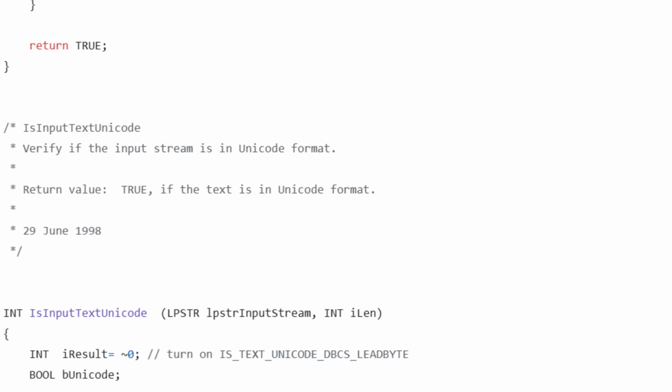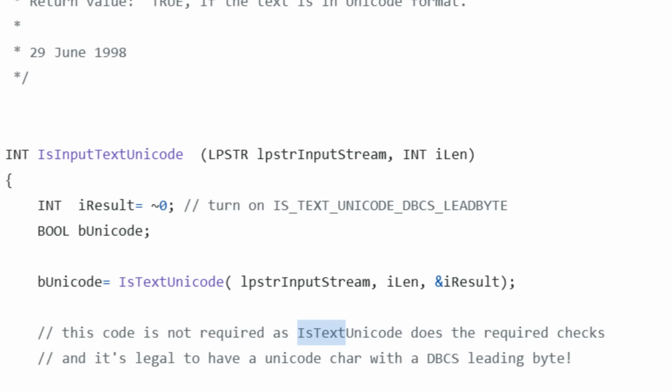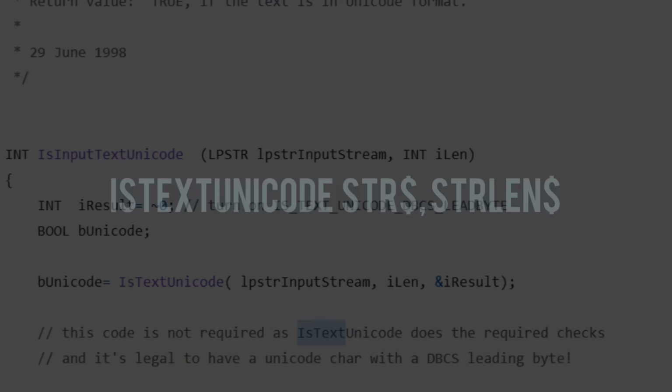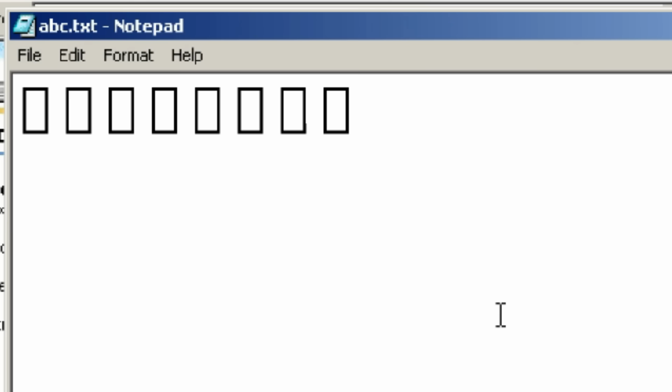If we take a look at the Notepad source code, we can see the point at which isTextUnicode is called in an attempt to ascertain whether our file is ANSI or Unicode. isTextUnicode will take a string of text, typically the first 256 bytes of a file, perform some statistical analysis, and then return whether it thinks the file is Unicode or not. In this instance, for whatever reason, it decides that our file is in fact Unicode, and thus Notepad presents it as such, resulting in what we see or don't see depending on your choice of font.